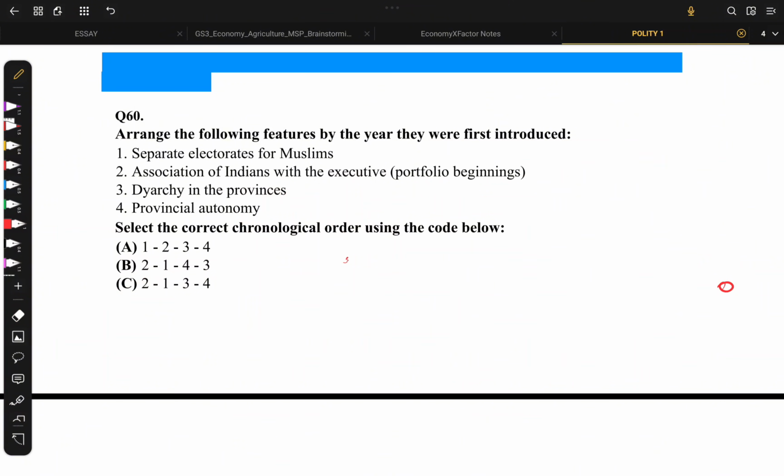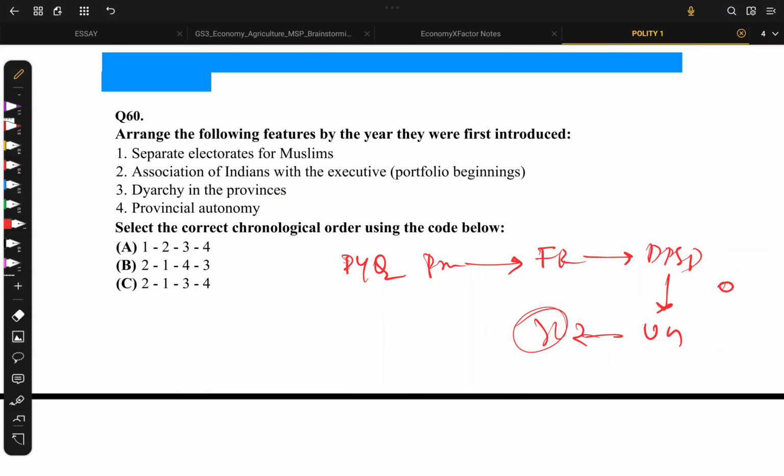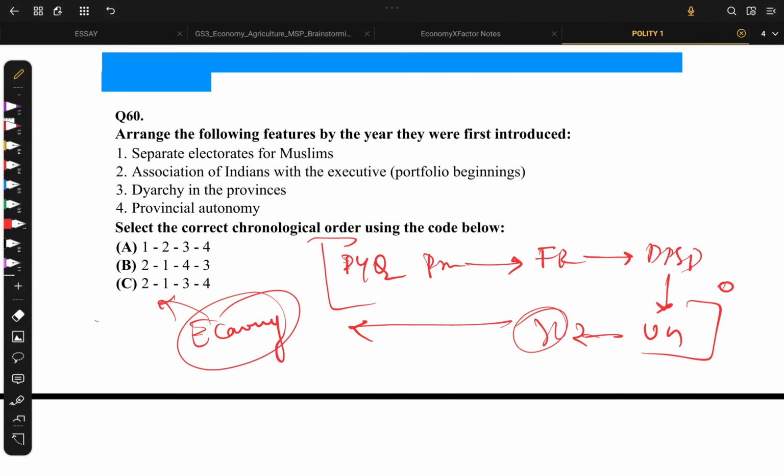I mean, first we'll be taking PYQs on the preamble, then moving on to fundamental rights, then DPSP, then the Union, then state legislatures and all. If you wish, let me know. We can do these kinds of activities, or else we'll be continuing with economic questions, mainly for revision purposes only.